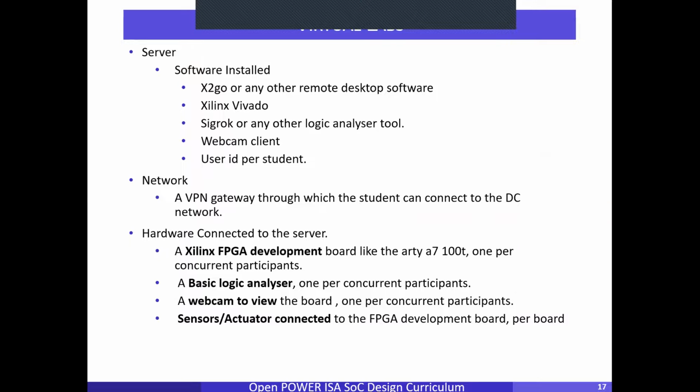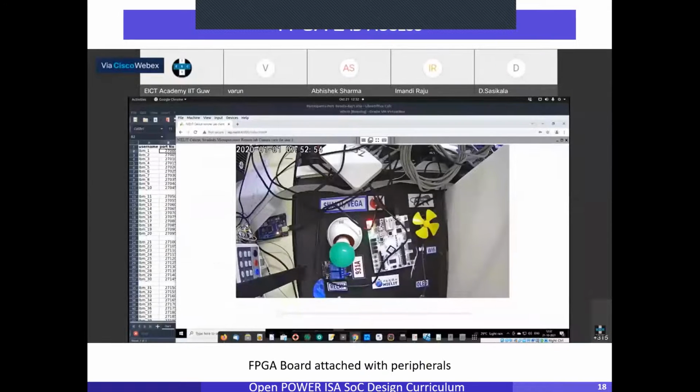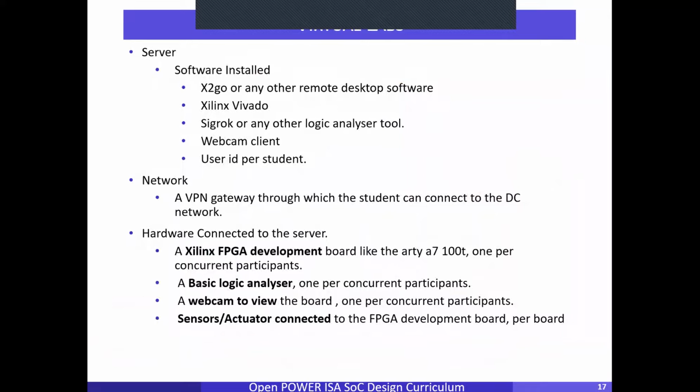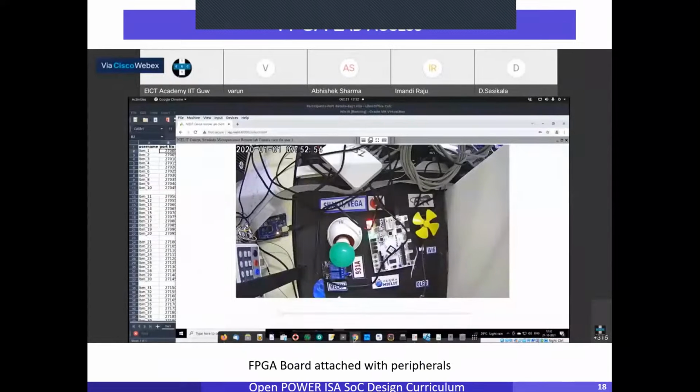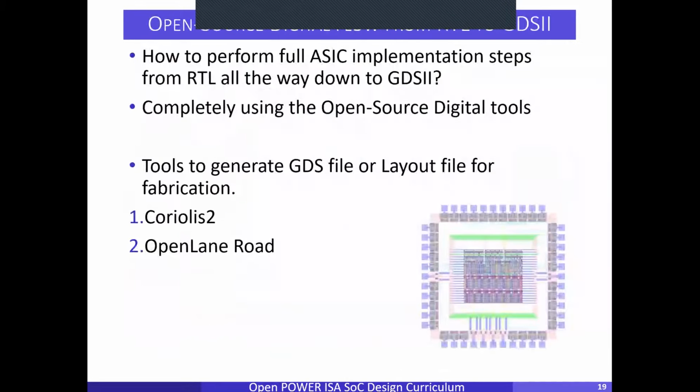And then a VPN gateway was created so that participants could connect to this server. Here in the server, there was one FPGA board as I demonstrated, a webcam, and then sensors attached to this FPGA board. They were able to deploy their own code and see what's running and what the output is. So this was the first lab that was provided to the participants.